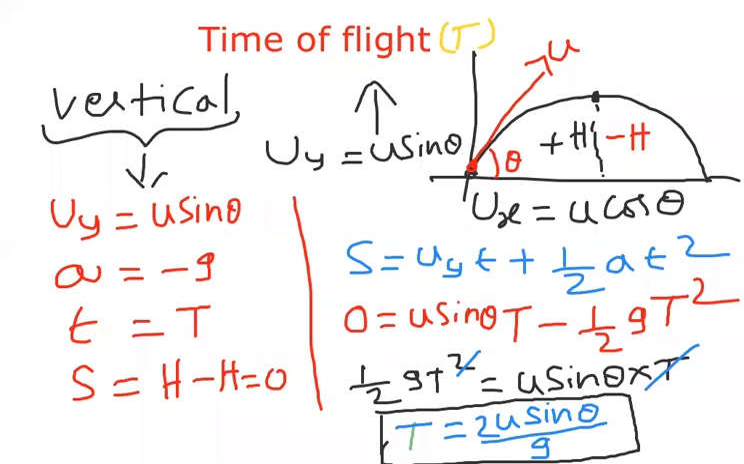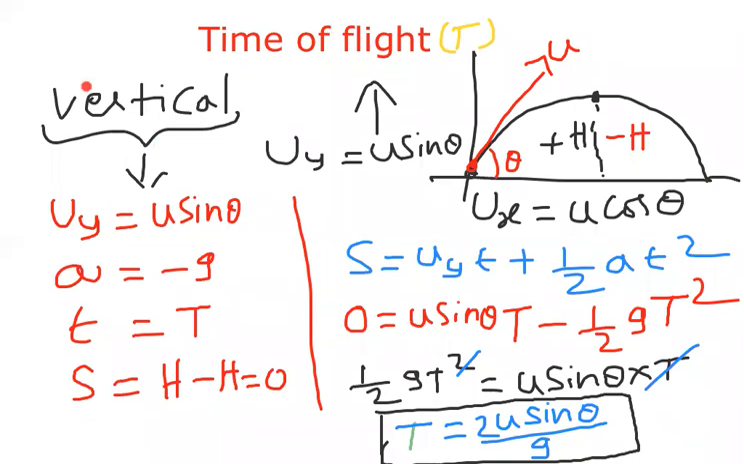So here observe what we got. 2u sin theta by g is called time of flight. So time of flight means generally, the body went from here to here. The total time taken for the journey is called time of flight. Total time of journey. So here we are discussing time of flight.